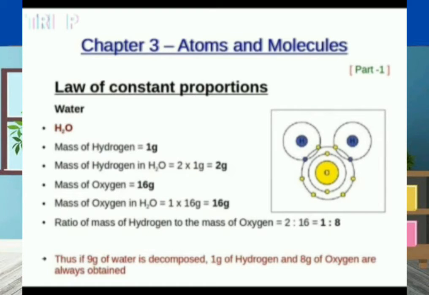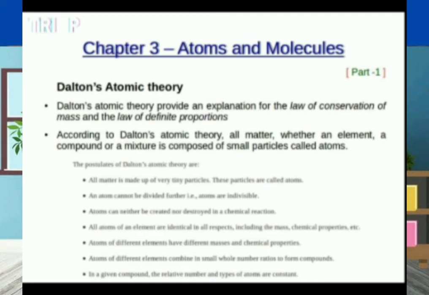So if 9 grams of water is decomposed, 1 gram of hydrogen and 8 grams of oxygen are always obtained. This law says that in a chemical substance, the elements are always present in a definite proportion by mass. This is the law of constant proportion. Next, we study Dalton's atomic theory, which provides an explanation for the law of conservation of mass and the law of definite proportion.